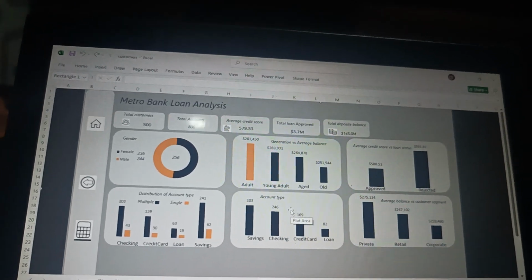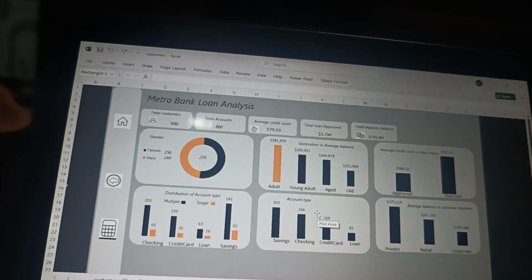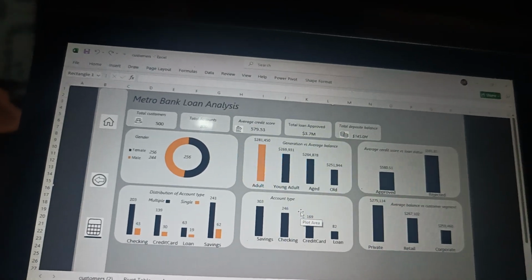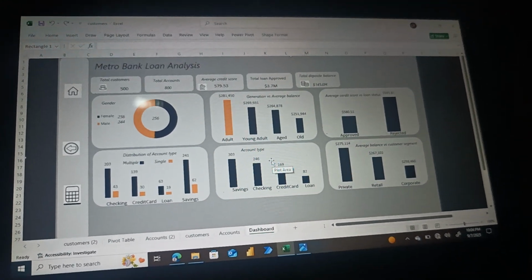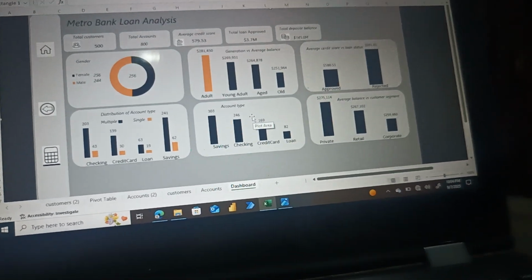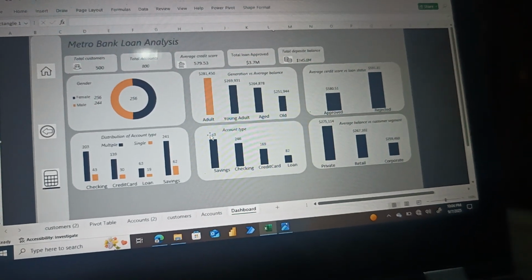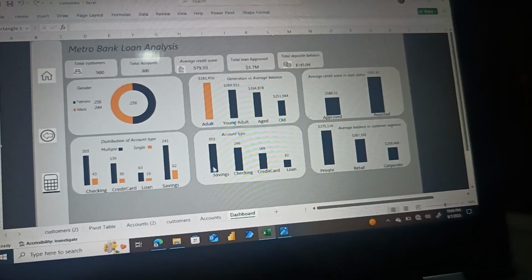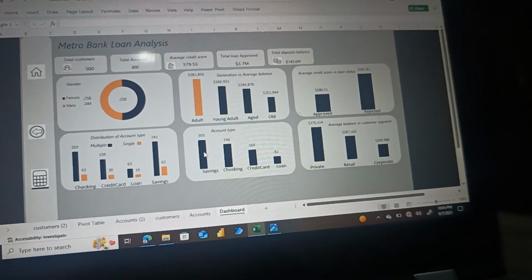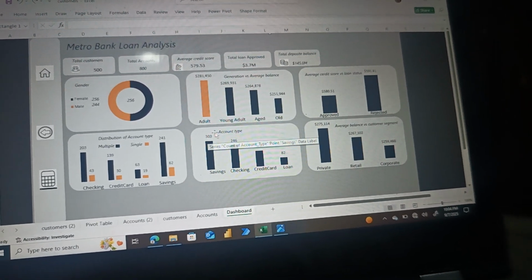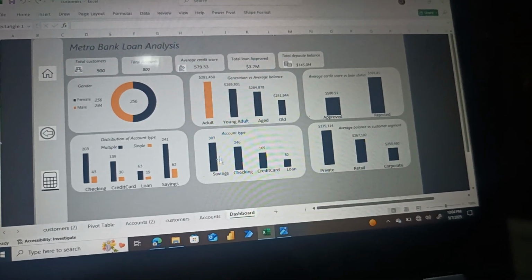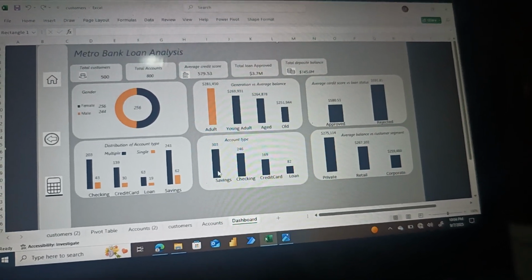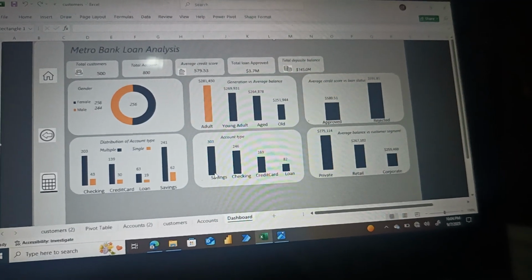And here we are looking at the most popular account type. The most popular account type that we have here is the savings account, with about 303 of our customers using this particular account type.